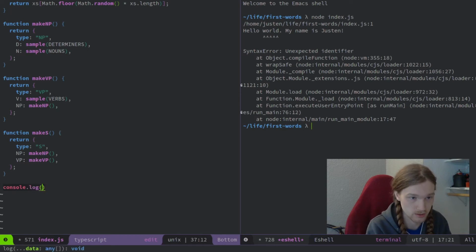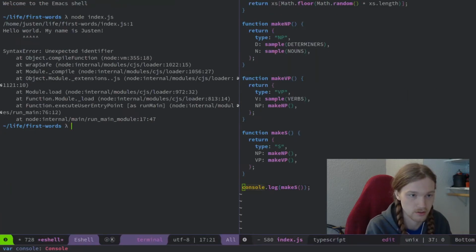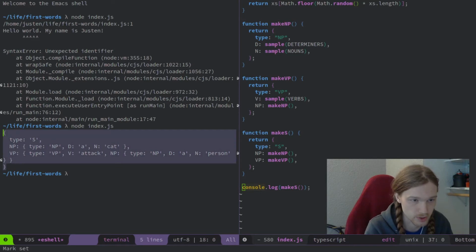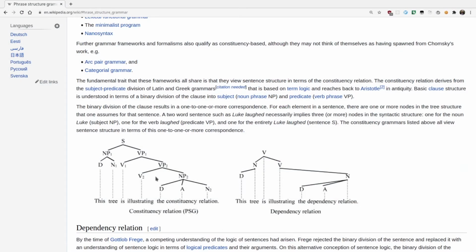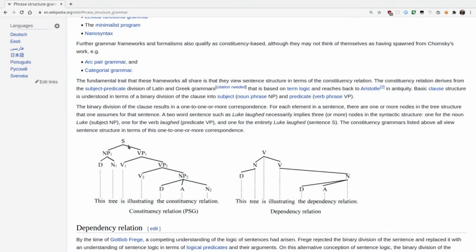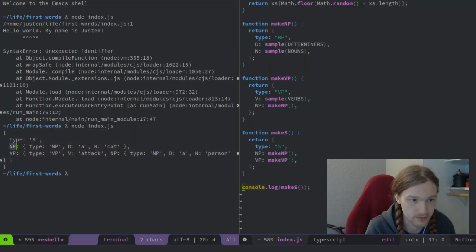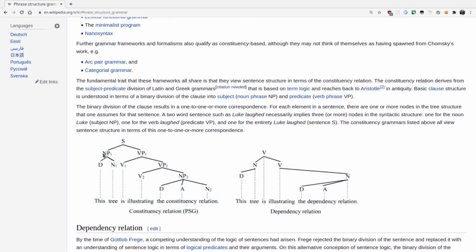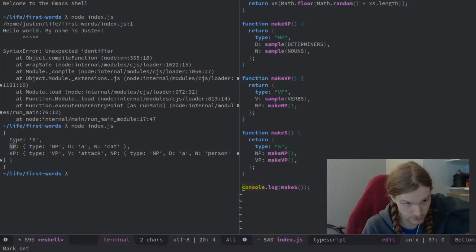And so we can see when we call this makeSentence function, we get this JavaScript object, this nested JavaScript object, which is representative of a tree, a constituency relation tree, where the top level element is an S, and then we have a noun phrase on the left of the S, and a verb phrase on the right of the S. So this is the NP and then the VP, and then it goes down until we hit the nouns.